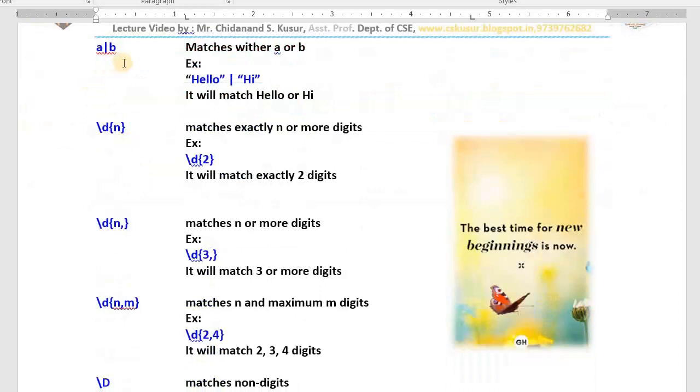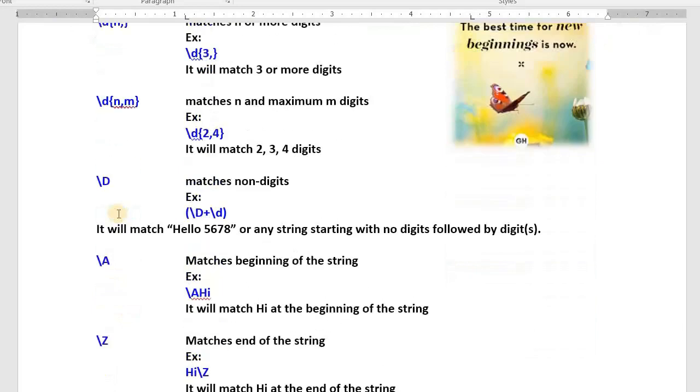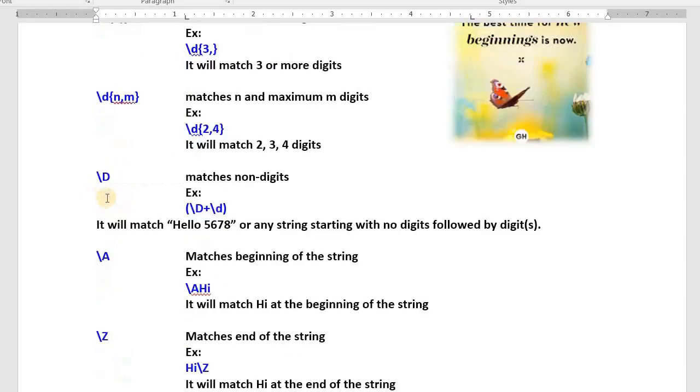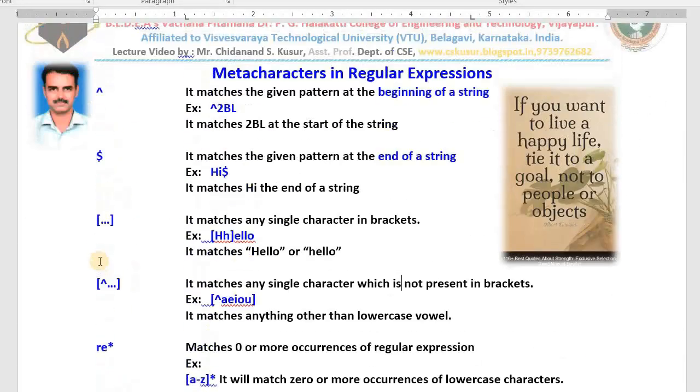A pipe symbol B, backslash d, in curly brackets n, backslash d n comma, that one we need to write in curly brackets, and curly brackets n comma n, capital D, backslash capital A, capital Z, backslash and backslash t. We need to know the meanings of all these regular expressions. These regular expressions help us to match the pattern, whether that pattern is there or not in the given string. All these are called meta characters. These meta characters we can use in regular expressions.